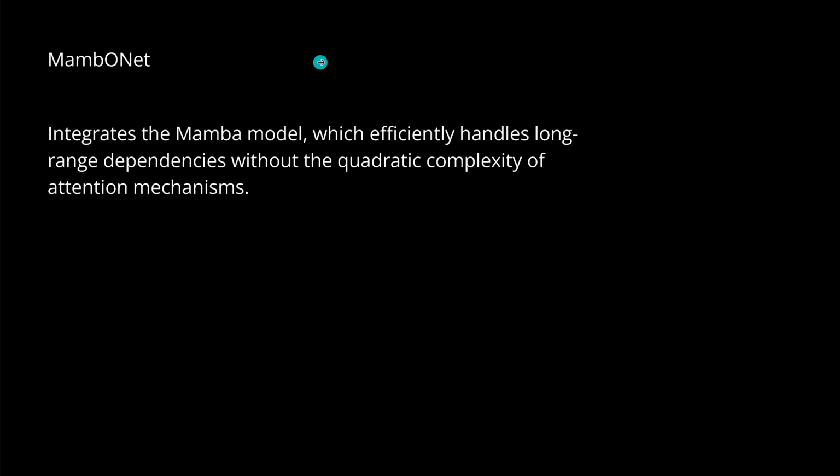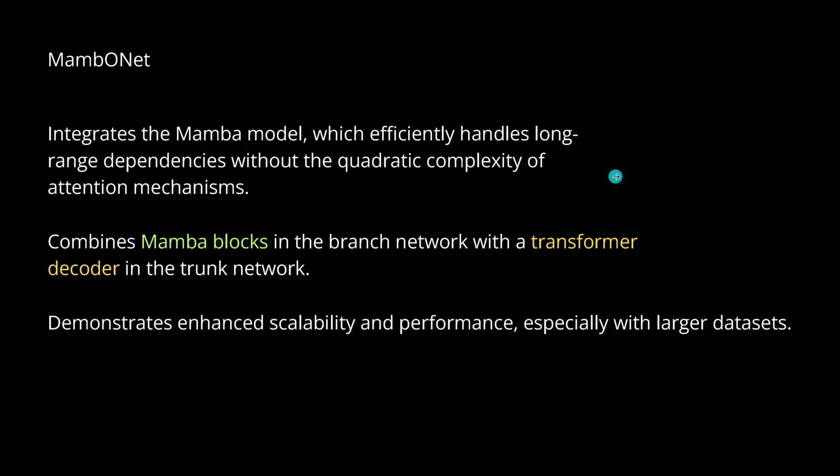Now the second, the MambONet system, the second new AI model, is even more interesting because it integrates the Mamba model, see my videos on this channel, which effectively handles long-range dependencies without the quadratic complexity of our self-attention mechanism. It also combines the Mamba blocks in the branch network with a transformer decoder in the trunk network.